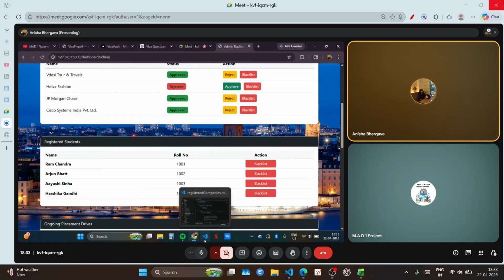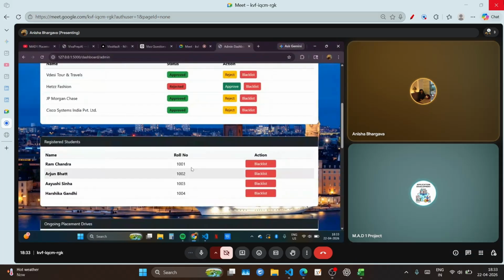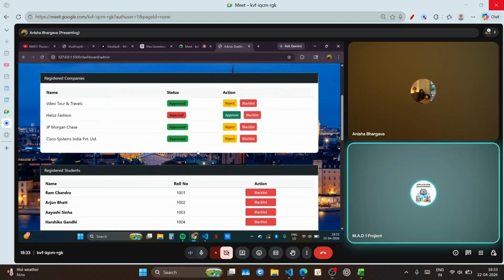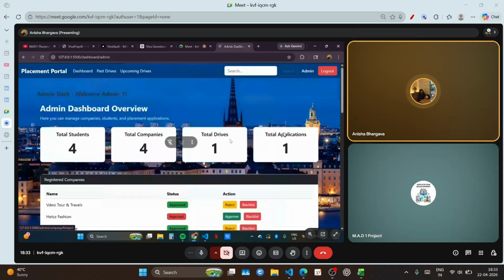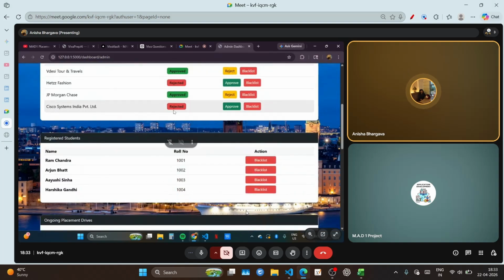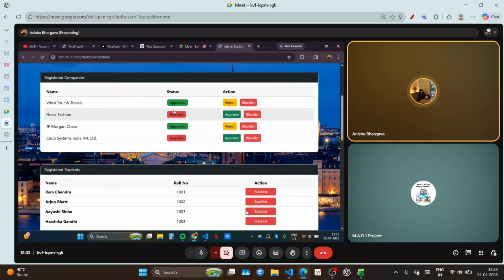Can you reject after approving? There were three companies that were approved already. Can you reject or blacklist these? We can reject it. Like the company Cisco Systems, we can reject it, and the status will be changed. If the company has been rejected by the admin, the company cannot log in or use its dashboard, because the admin has rejected its status.